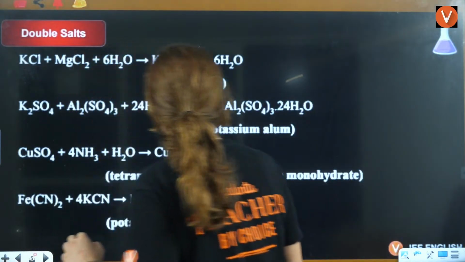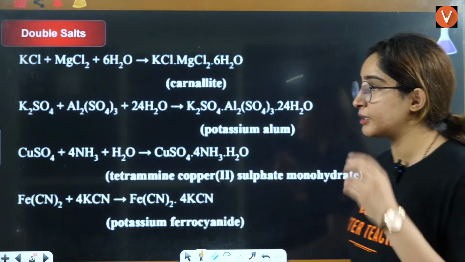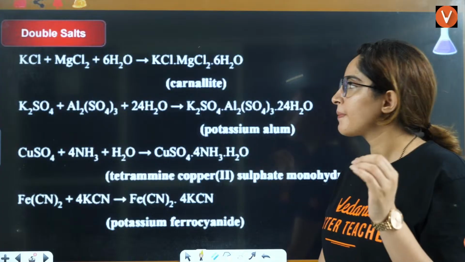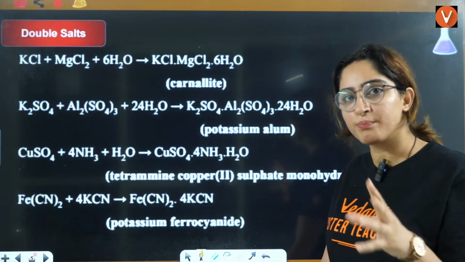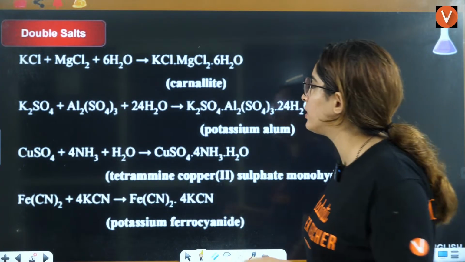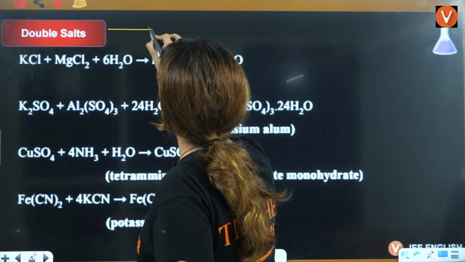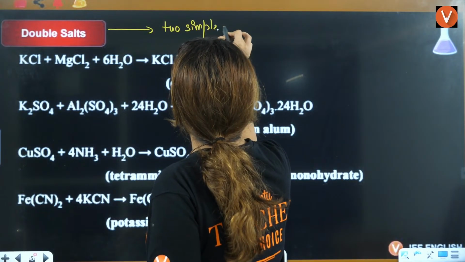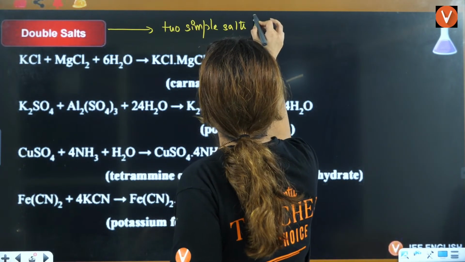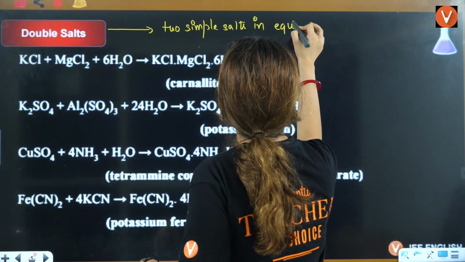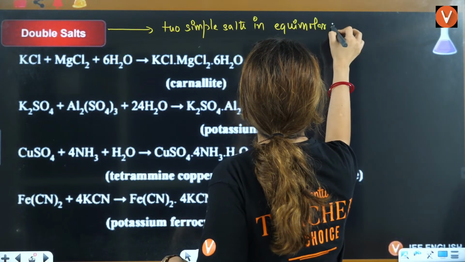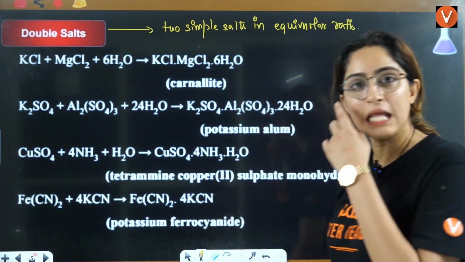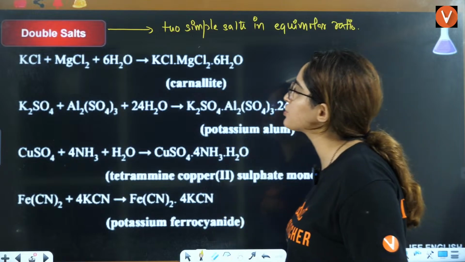Now, next is double salts. Double salts are formed when you mix two simple salts in equimolar ratio. Now let me teach you how.